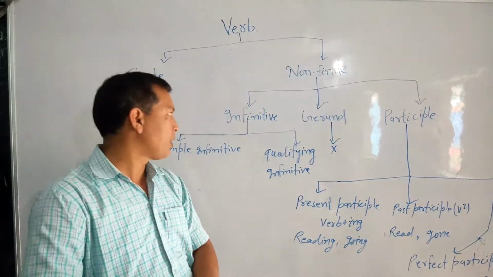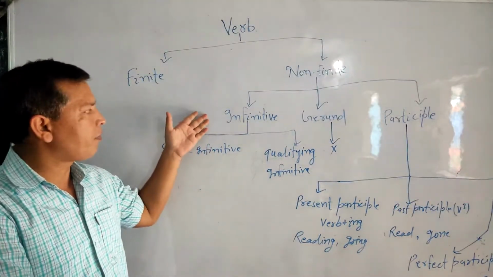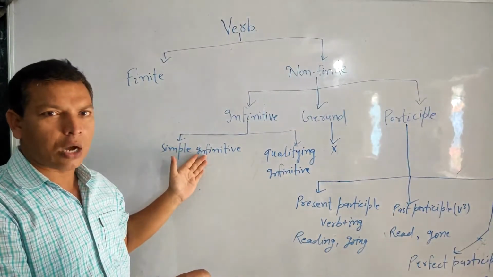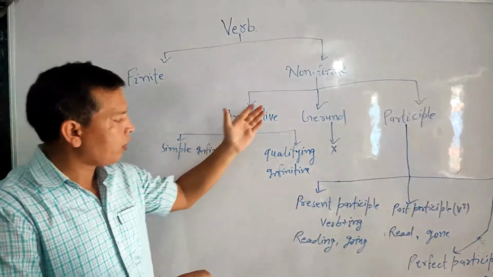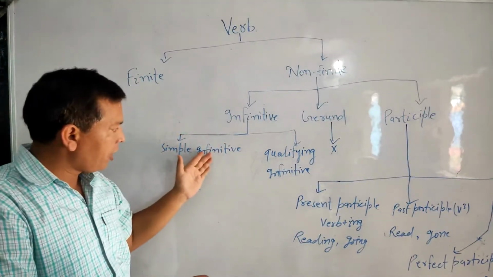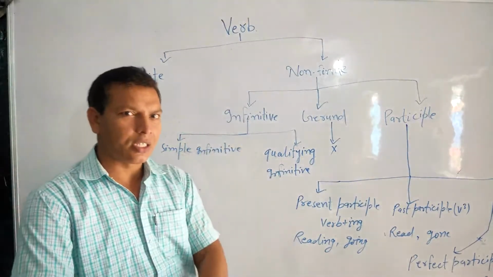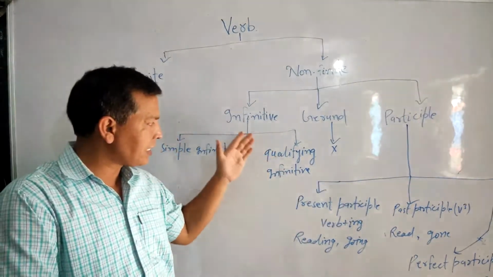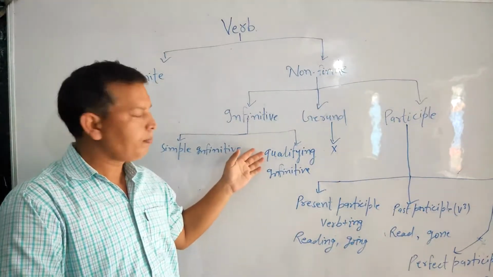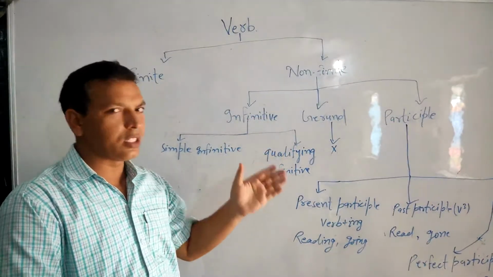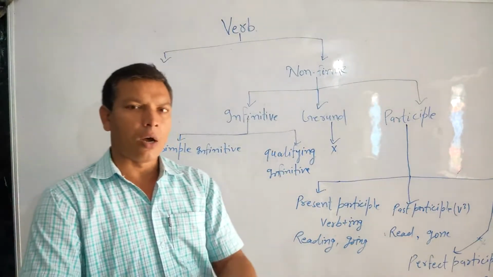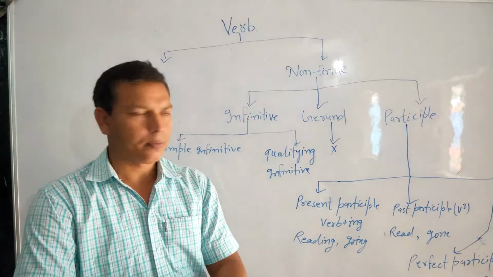As per form, as per use, there are two types of infinitive: simple infinitive, which we call noun infinitive as well, and qualifying infinitive. Simple infinitive is used as a noun in the sentence, and qualifying, as is clear from the name, infinitive comes in the sentence to qualify a verb, noun, adjective, or adverb.